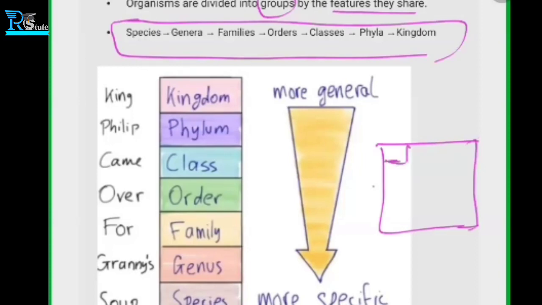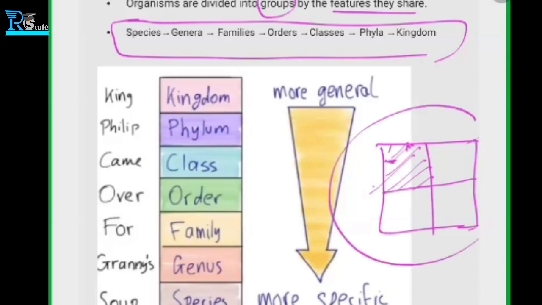If I divide this into four parts, one part could be the species, the smallest part, and the larger part is the kingdom. The more general term is kingdom, and the more specific term is species. But there are many in-between terms.